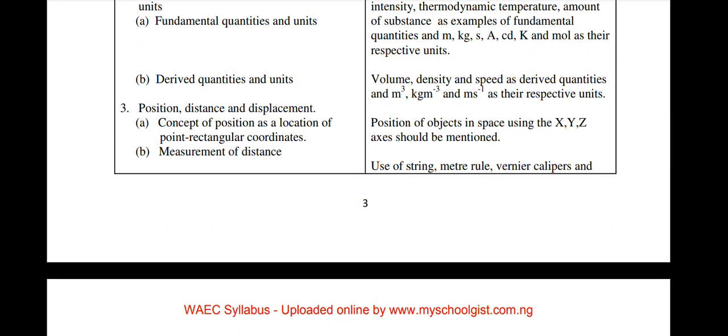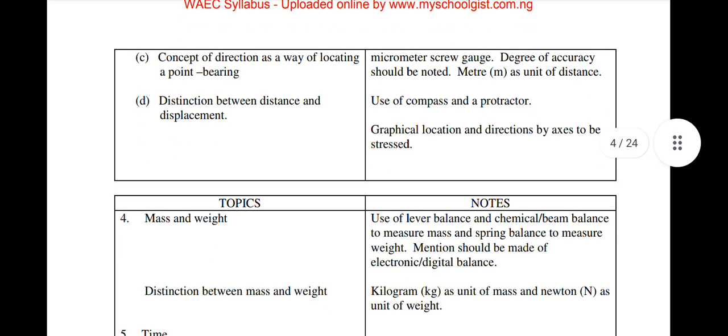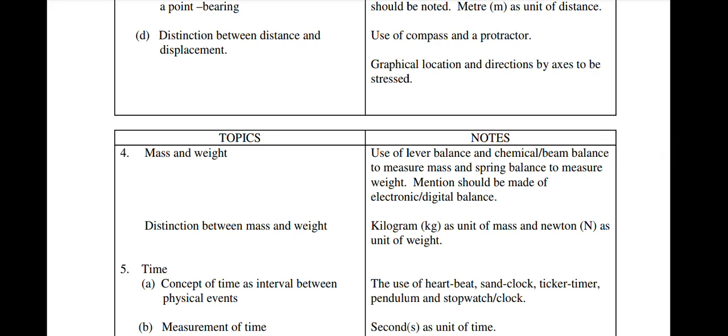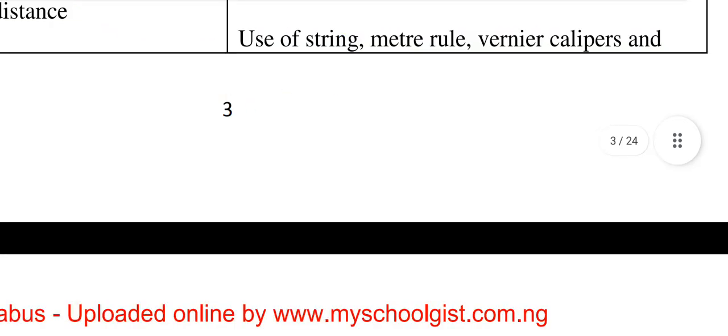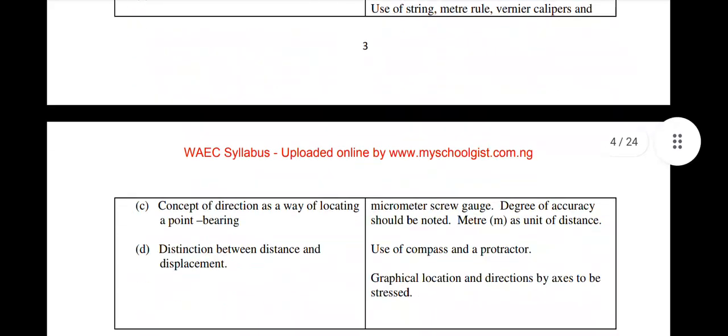Number 3, position, distance, and displacement. Concept of position as a location of a point, rectangular coordinates. Measurement of distance. Concept of direction as a way of locating a point, bearing. Distinction between distance and displacement. Under this, the concept of position and location of a point.